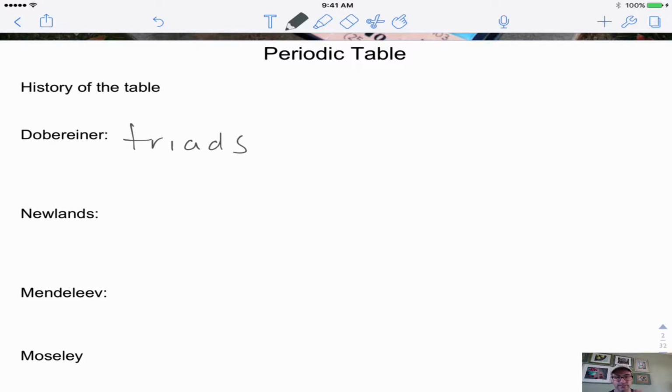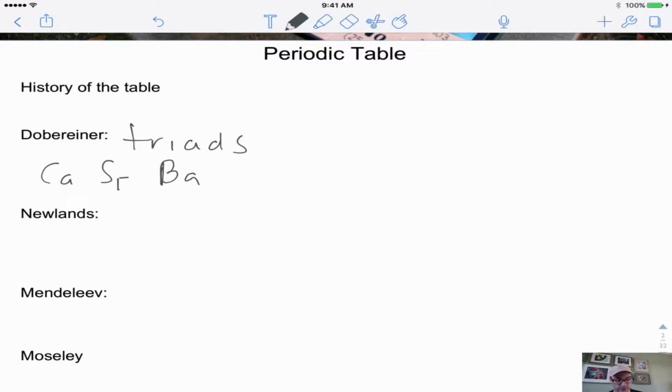And what he noticed was that when he looked at elements in sets of three, they had similar characteristics. So, for example, we could do calcium, strontium, barium. And today we know that they're in the same group and they have the same number of valence electrons. So that's why they're similar. But he noticed this, three elements together.